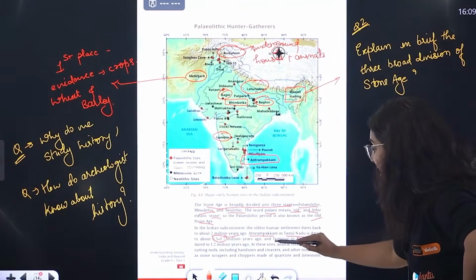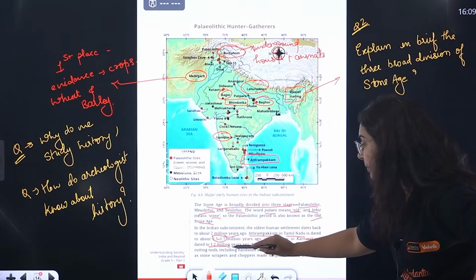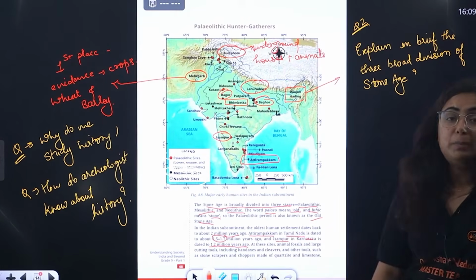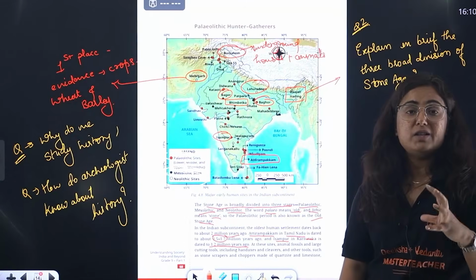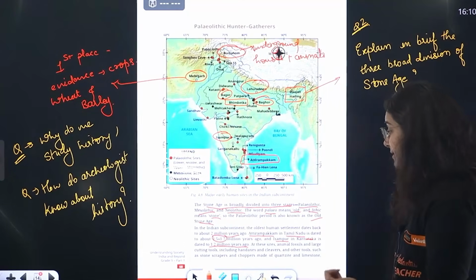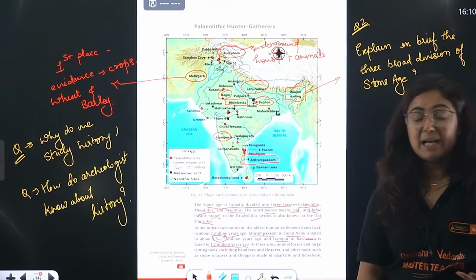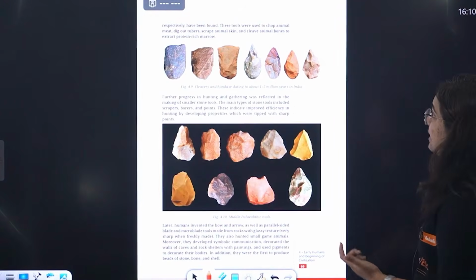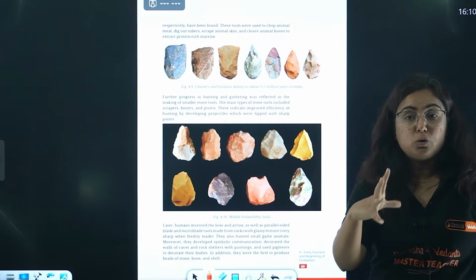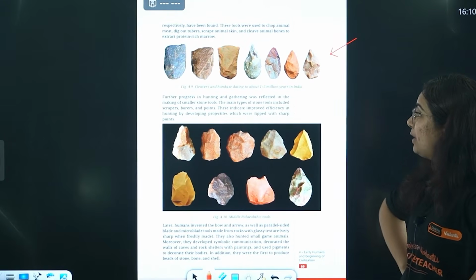Right? Then we have Isampur, we marked it already, in Karnataka, about 1.2 million years ago. And these are all Paleolithic sites in which we found the evidence of hand axes, choppers, cleavers, right? Made of quartzite, limestone, etc. So these are the sites. The stone tools of the Paleolithic age look like this.